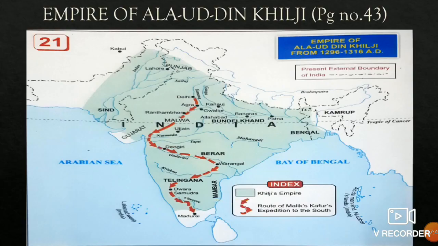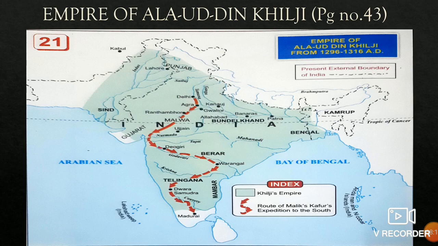Now come to map number 43, Empire of Alauddin Khilji. First let me tell you some points about Alauddin Khilji. Listen very carefully. Khilji dynasty was founded by Jalaluddin Khilji, and Alauddin Khilji was the greatest ruler of your Khilji dynasty. His empire lasted from 1296 to 1316.